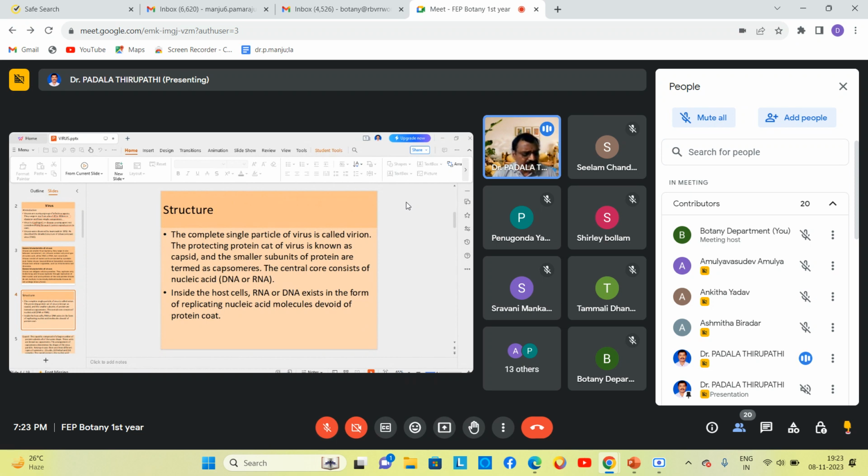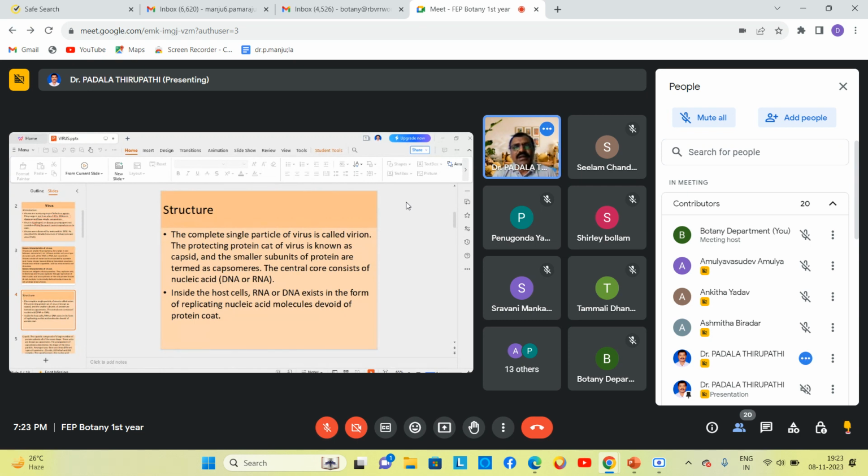Have you ever heard the meaning of the term virus? Do you know what the meaning of virus is? In your intermediate second year you already studied this. What is the meaning of virus? Can anybody tell, my dear friends? Virus means poisonous liquid or liquid poison. Am I right? Do you agree or not? Virus means poisonous liquid or liquid poison.